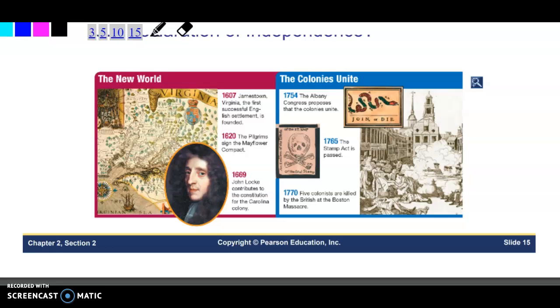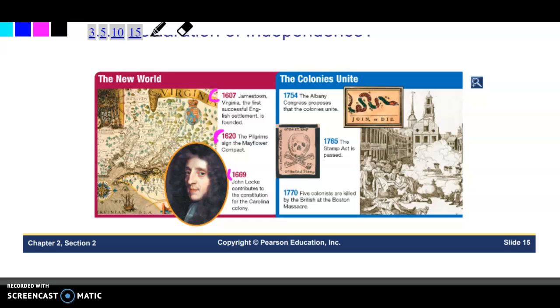This is just learning. So in the New World, 1607, Jamestown, Virginia was the first successful English settlement founded. There were other English settlements before Jamestown that were lost. They don't know why. They don't know if they died of starvation or were captured by Native Americans. But there were 2 colonies, I believe, previous to Jamestown that were unsuccessful. Then in 1620, the Pilgrims signed the Mayflower Compact. 1669, John Locke contributes the Constitution for the Carolina colony.